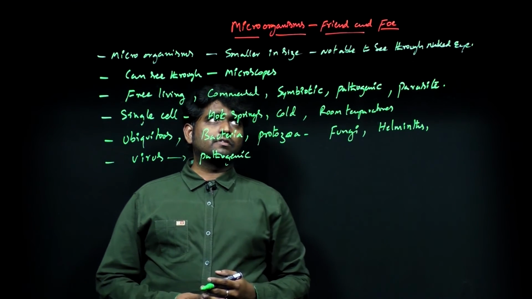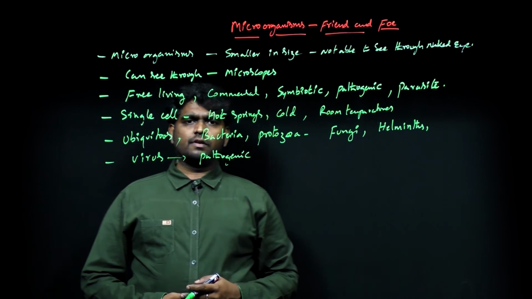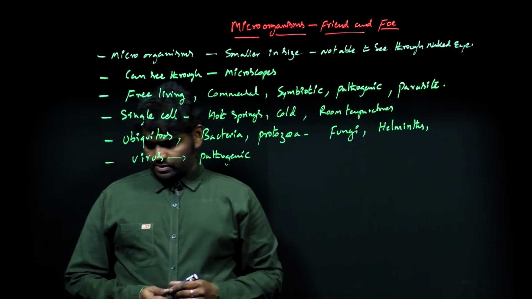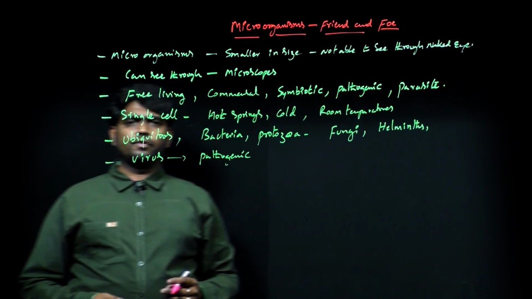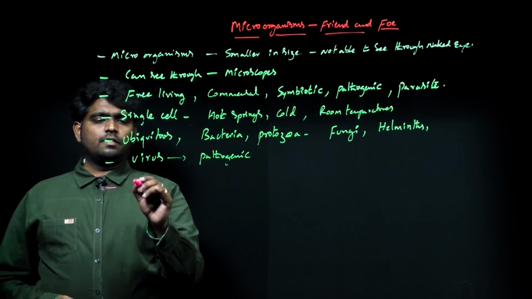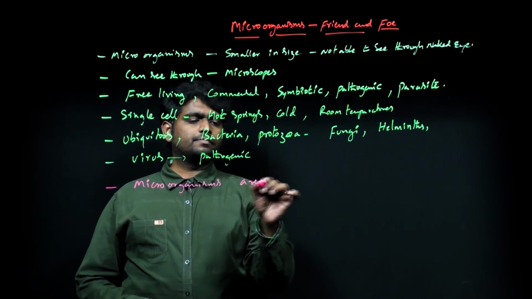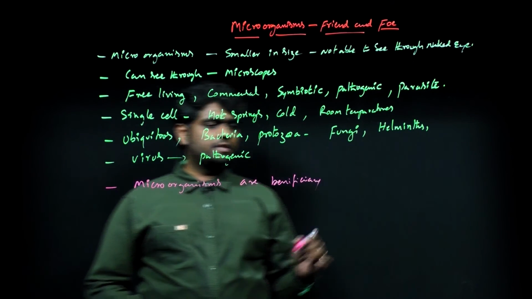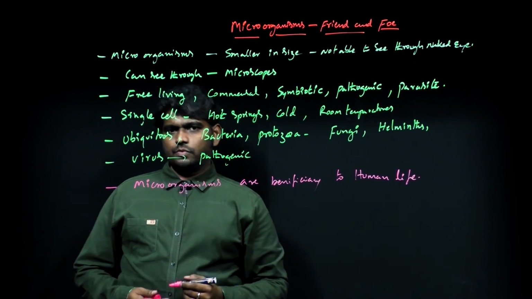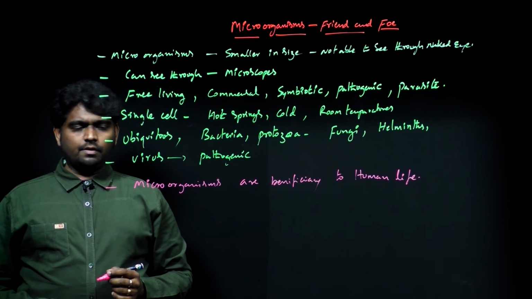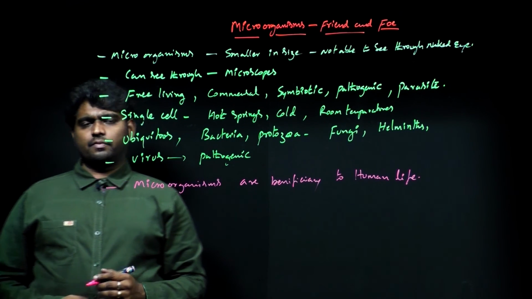Okay. The topic we are discussing is friend and foe. Here we have discussed the basic nature of the organisms. But friend and foe means how these organisms help humans. Microorganisms are beneficial to human life. What are the areas and conditions in which they help?